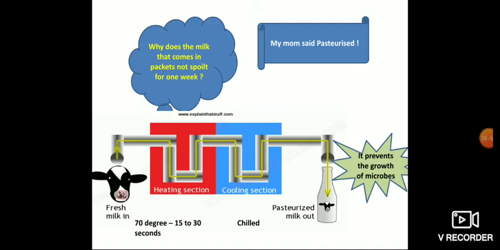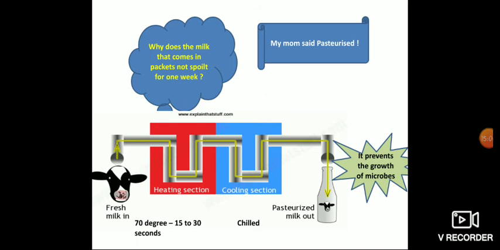Let me tell you. In the factory, the cow's milk is heated to 70 degrees Celsius for 15 to 30 seconds. Then the heated milk goes into another chamber and is chilled in another section.